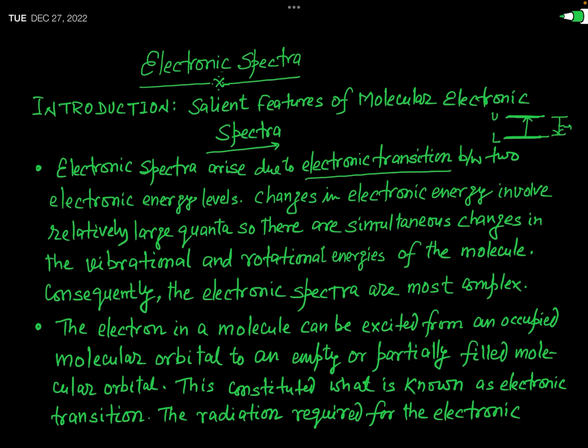Because whenever you talk about this electronic spectra, you have to consider how much the vibrational energy changes, how much the rotational energy changes. So the vibrational term and the rotational term are also found while dealing with the electronic spectra along with the electronic term. And that's why we simply say that the electronic spectra is the most complex spectra among all the molecular spectra.